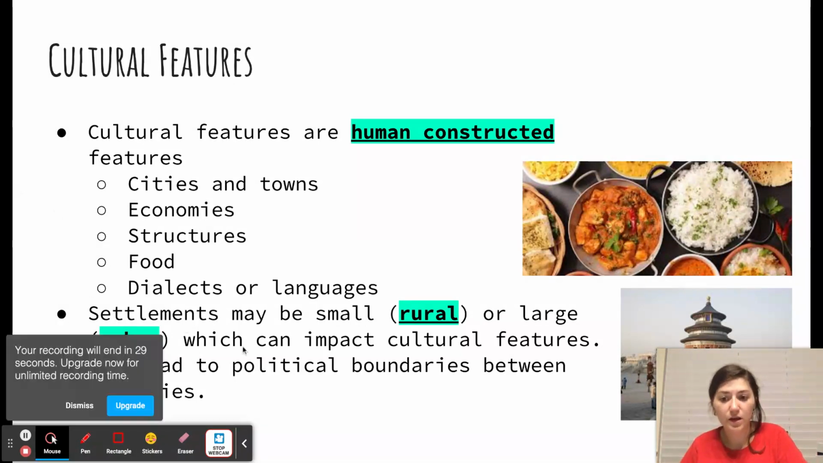This can also lead to political boundaries between countries. So, depending on what is important in that country, in that culture, those human constructed things, those things humans make, those can put political boundaries that kind of create countries or nations.